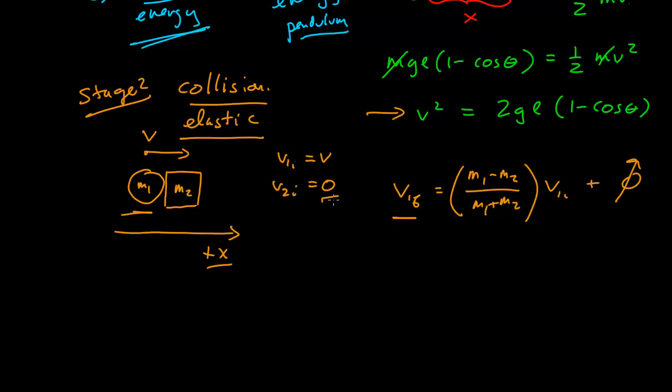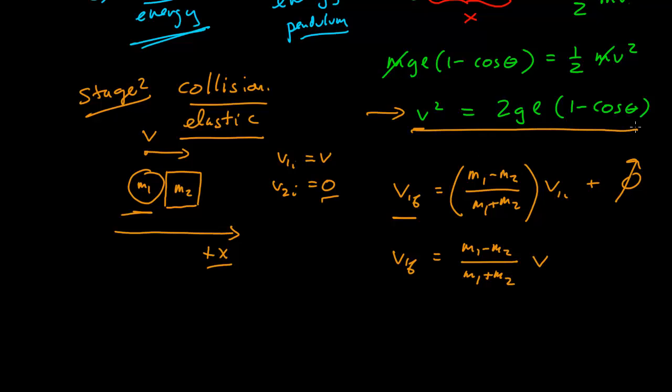All right. So this is equal to the v that we found before. And I think that's interesting. We called that v. And so v1 final is equal to (m1 minus m2) over (m1 plus m2) times v, where v is the positive root of that relationship.